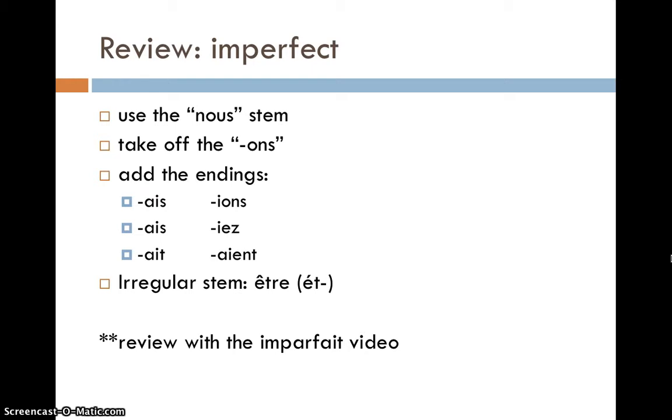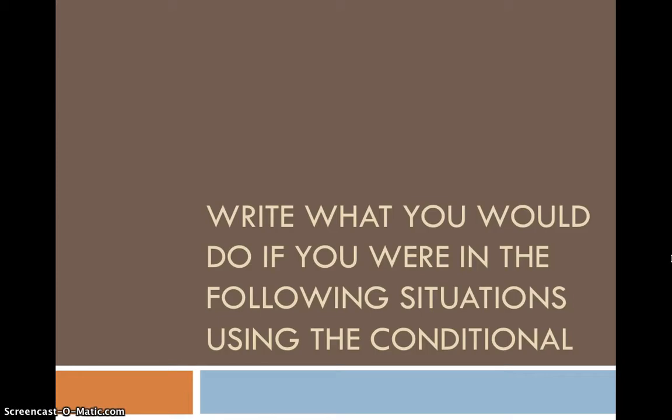In order to be able to form these si clauses correctly, you do need to remember how to use the imperfect, and it's been a while since we've directly studied that. So just a quick review, we use the nous conjugation, we take off the -ons, then we add these endings, and then remember the irregular stem is ét- for être. I also included the QR code that links to the Imparfait video if you would like to watch that to review so you can use these si clauses more effectively.